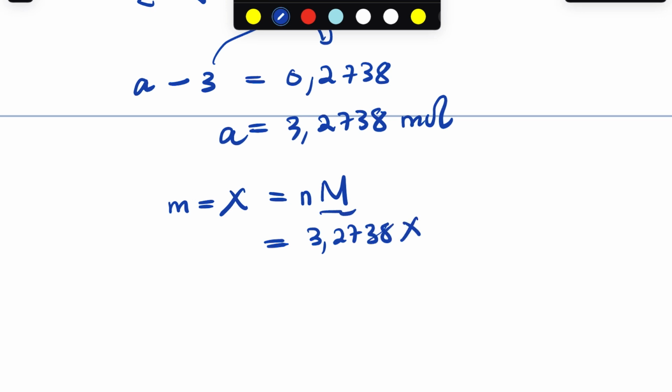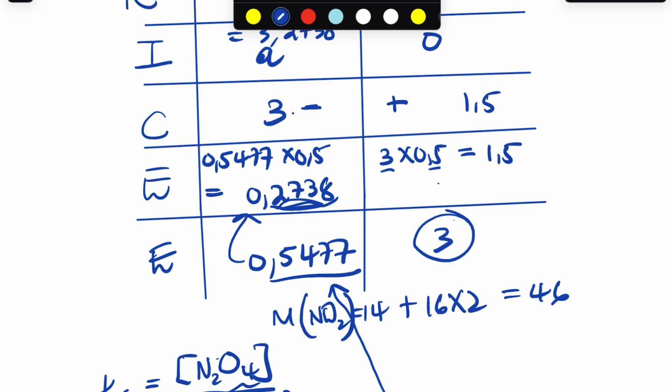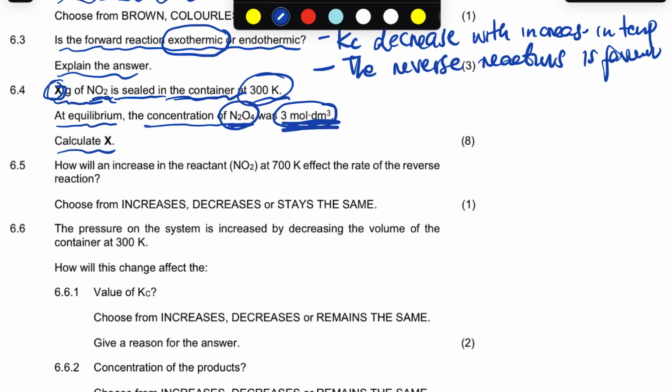We times by the molar mass of nitrogen oxide, which is 46. So the answer that you already have in your calculator, you times by 46, so you get 150.6 grams. So we got that. There are various ways, guys, to do that.